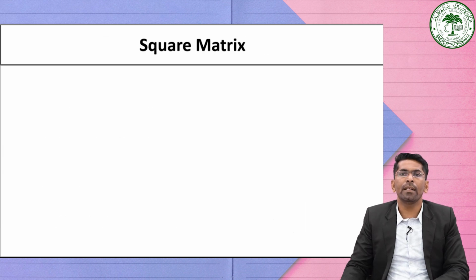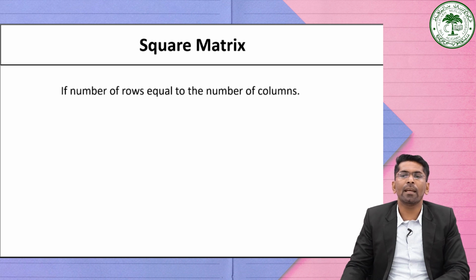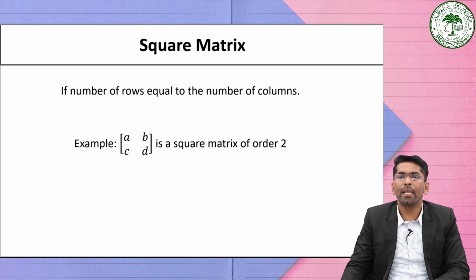Now consider another type of matrix, which is known as a square matrix. A matrix having the number of rows equal to the number of columns is known as a square matrix. A matrix of n by n is called a square matrix, or an n-rowed square matrix.